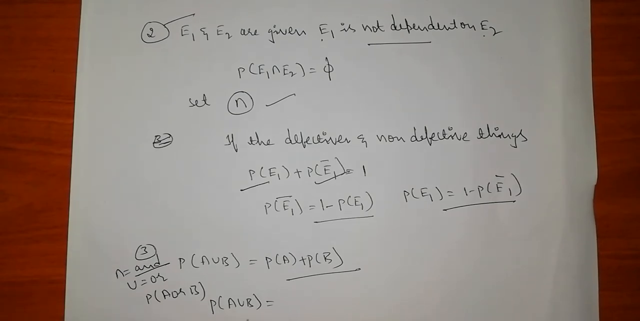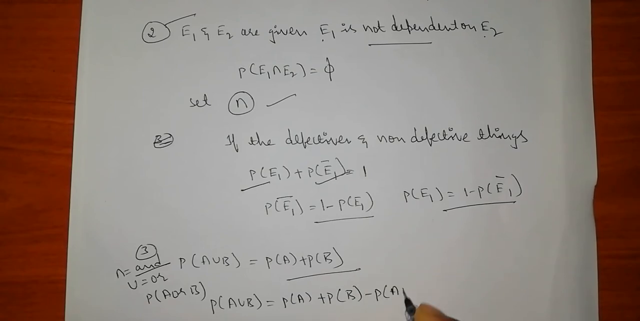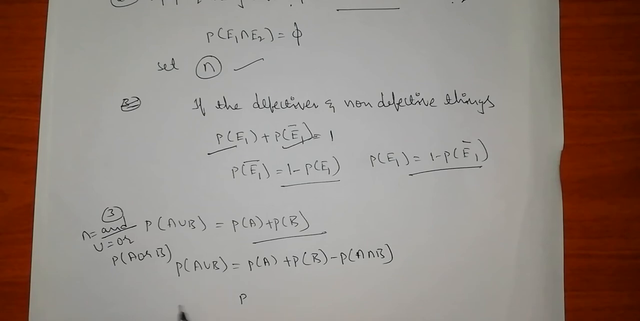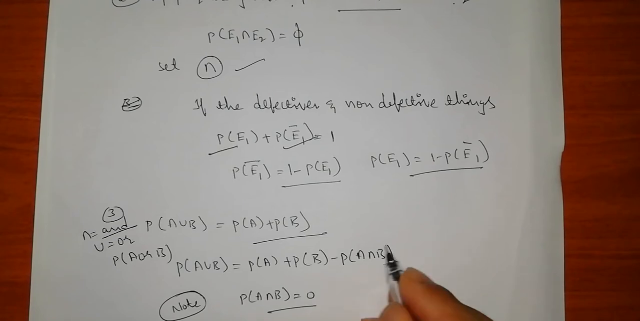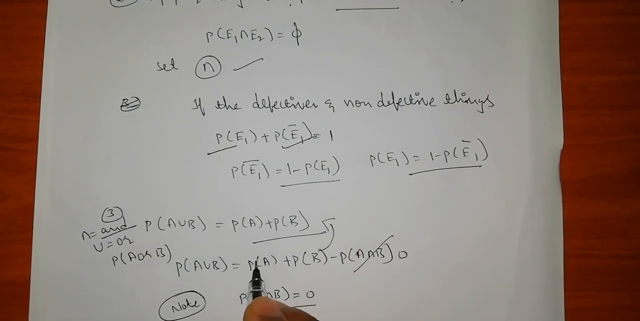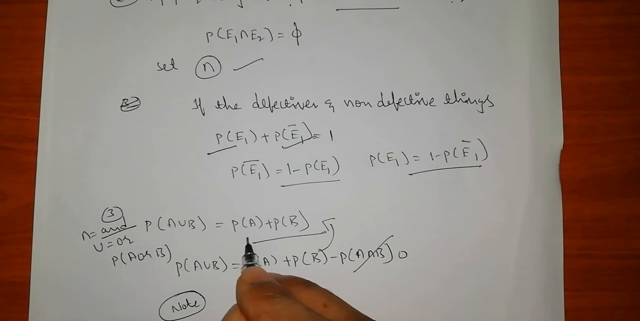P of A union B equals P of A plus P of B minus P of A intersection B. But why have we not written this here? Keep in mind, if P of A intersection B is equal to 0, we cancel this and get this formula. What is the addition theorem formula? P of A union B equals P of A plus P of B.